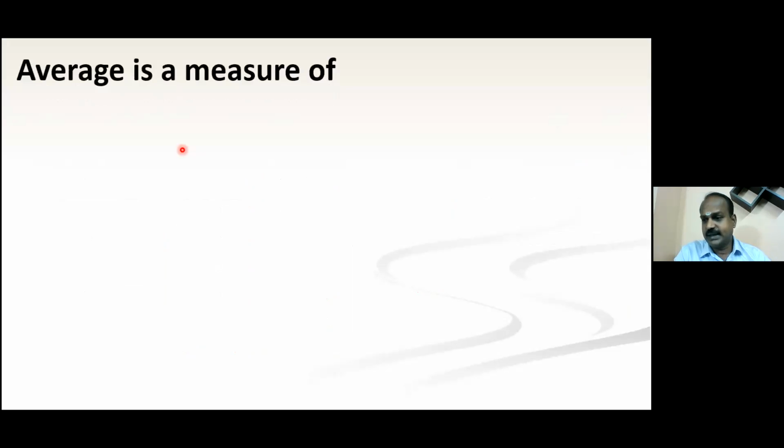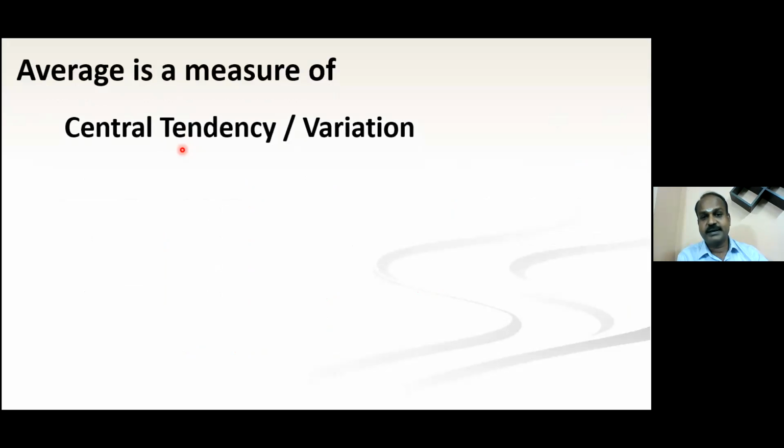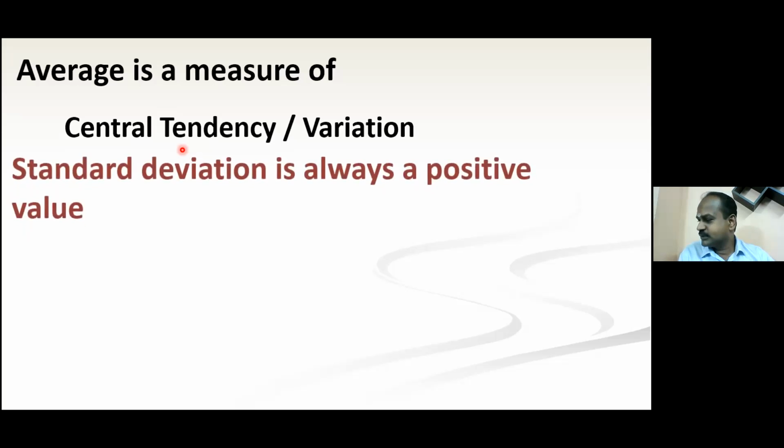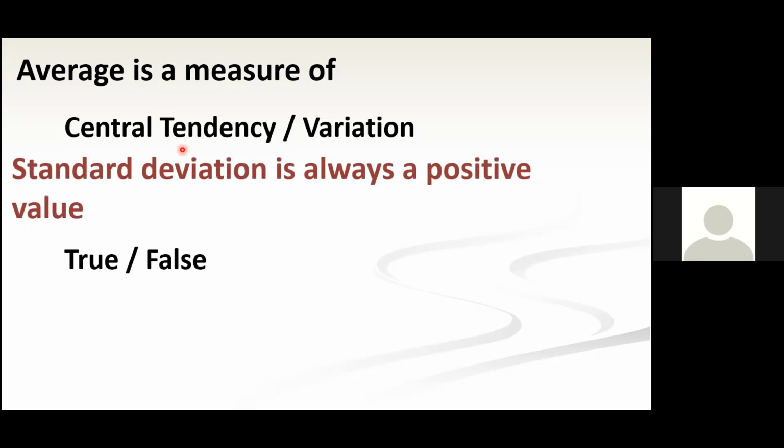And now tell me, what is average telling you? Average is a measure of central tendency or variation? Central tendency. Very good. So all of you, please try to participate, and then only you will be able to learn from the session. Now, standard deviation is always a positive value. Is it true or false? True. Yes, 2 people are saying true. All of you should say true, right?